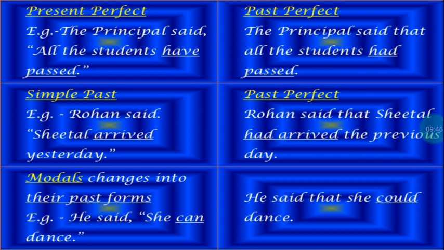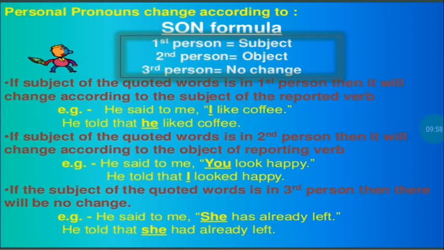Now the example that we have here is, he said, "she can dance." So the indirect speech, he said that she could dance. That changes, can changes to could.